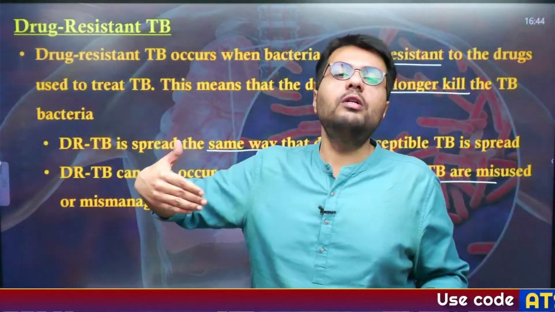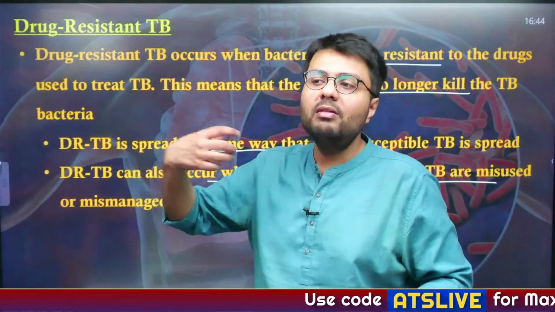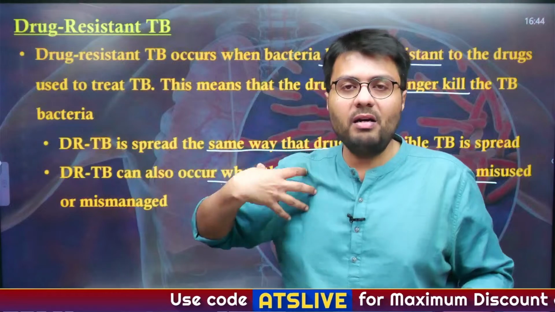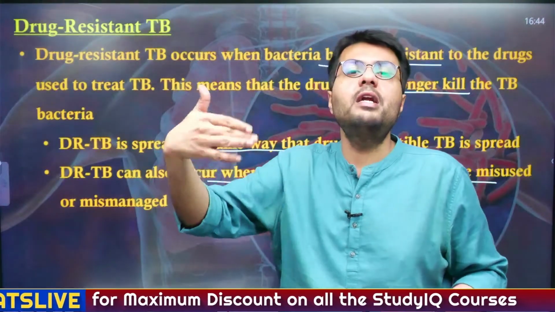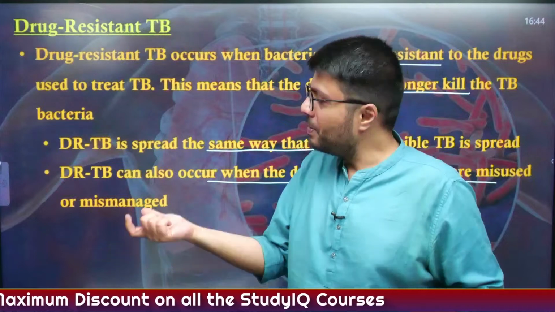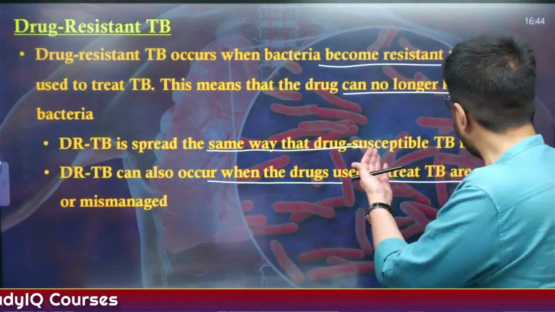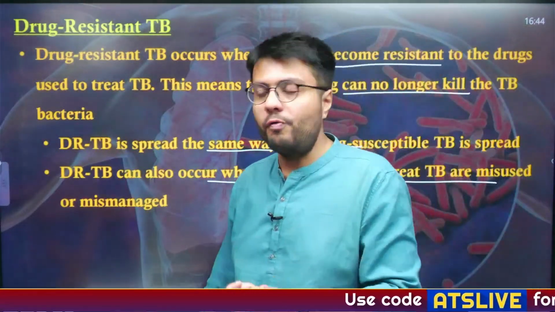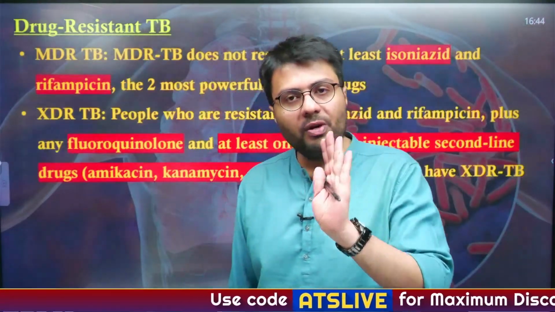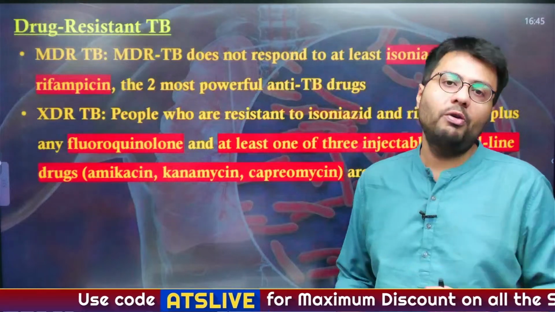For example, if you consume too much of the drugs for TB, there's a technical reason: a bacterial infection inside you, or TB, can mutate into a much more deadly and potent TB. Therefore, drug resistant TB primarily happens when the use of drugs during treatment is mismanaged or overused, right? Now, in terms of drug resistant TB, there are two types.